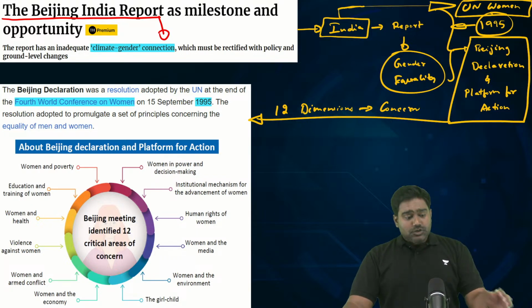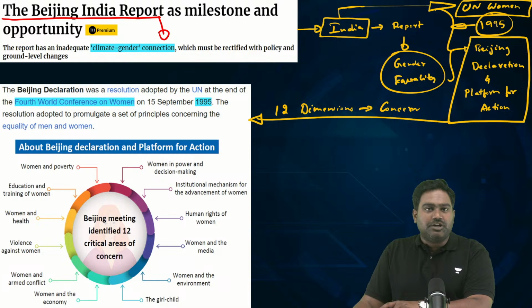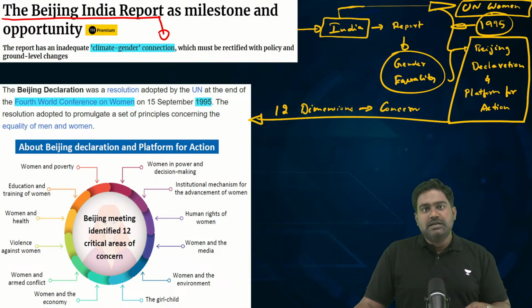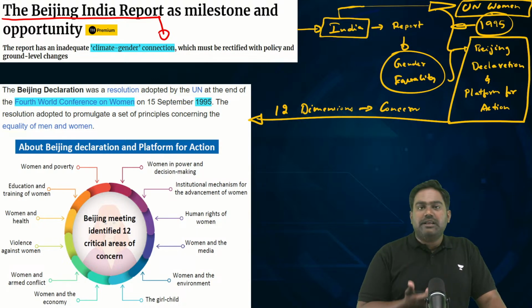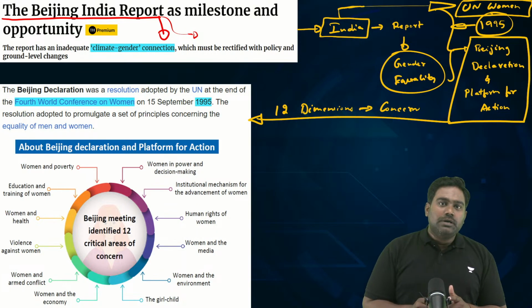All right, so this is very important for prelims as well. There could be a prelims question on the Beijing Declaration and Platform for Action. There could be a question on the 12 concerns which are flagged under the Beijing Declaration, or a basic question on the Beijing India Report. Now, the writer is focused on one aspect of this report.